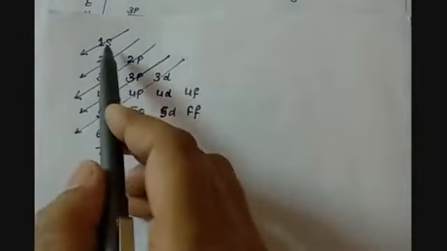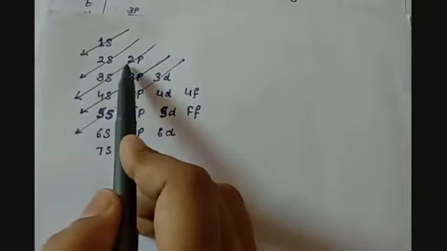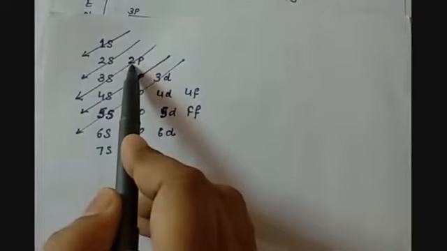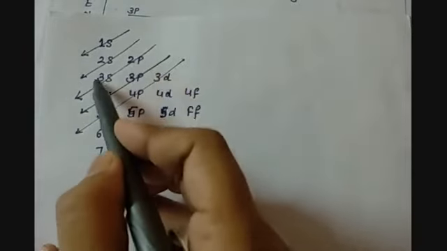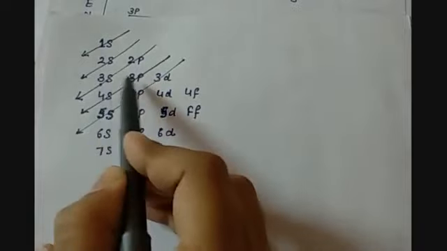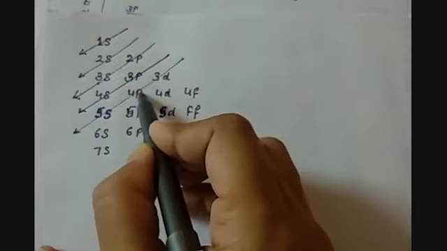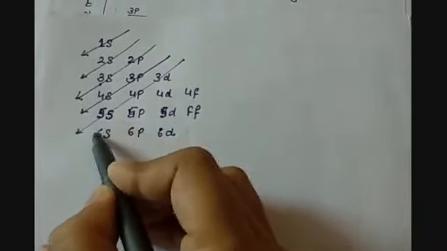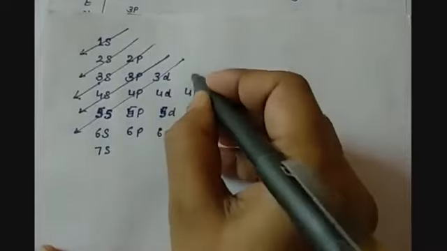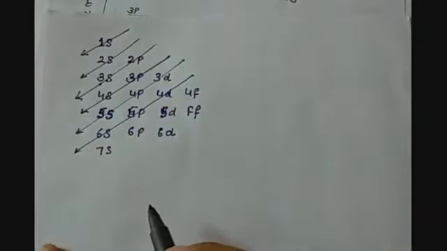So first 1s, then 2s, and then 2p, then 3s, 3p, 4s, then it will come to 3d, 4p, 5s and so on. So this way we fill the energy levels of the subshells while filling the electrons.